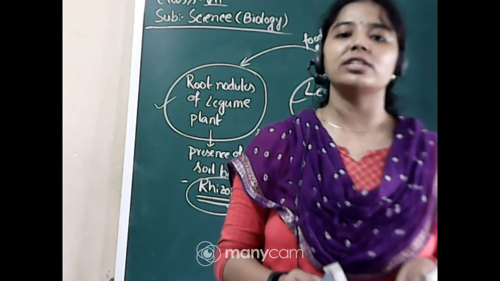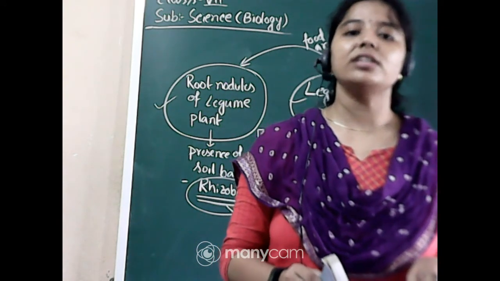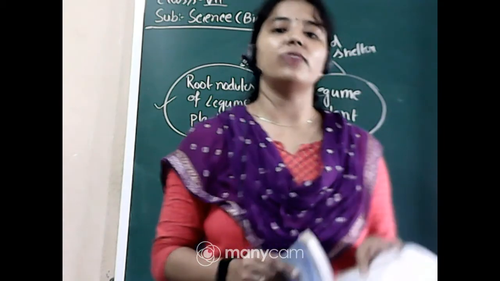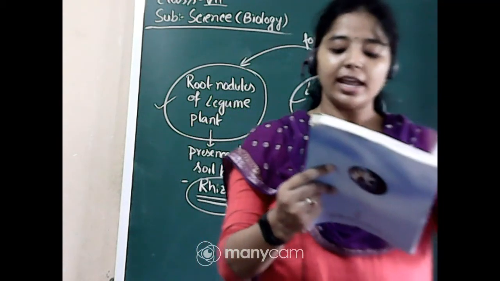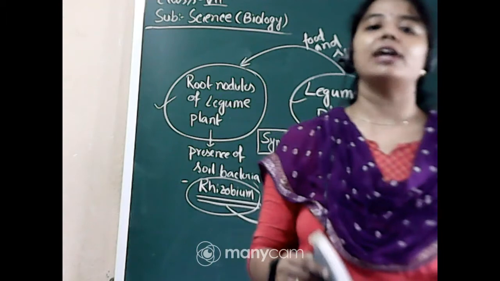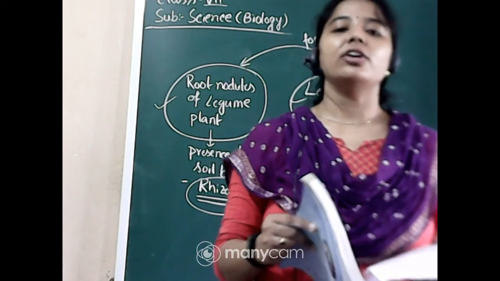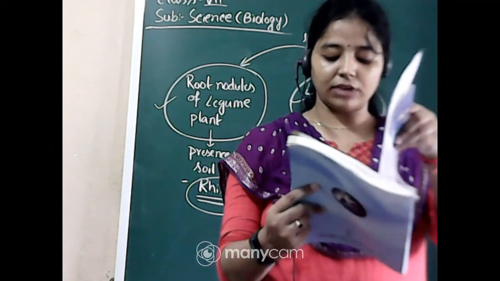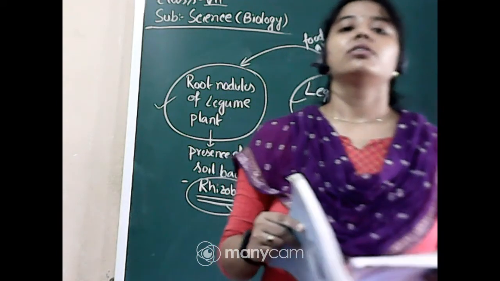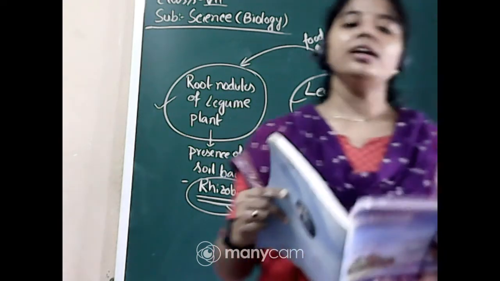Here the symbiotic association becomes of great significance for farmers because they can reduce the use of nitrogenous fertilizer where leguminous plants are grown. Okay.